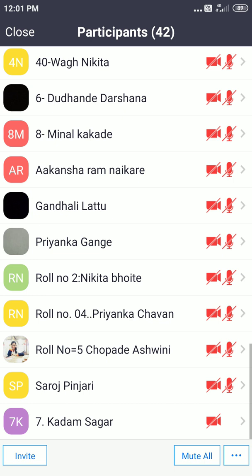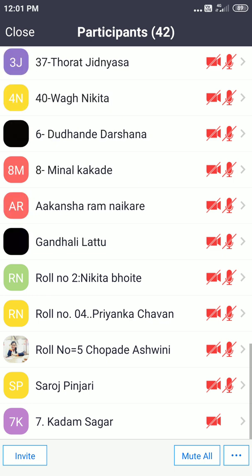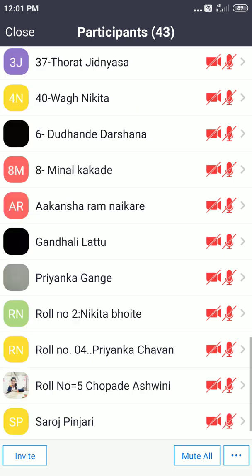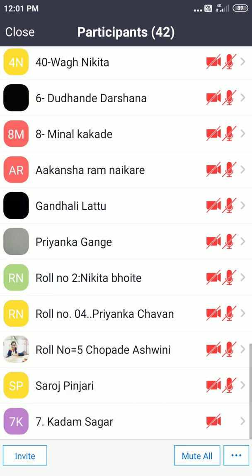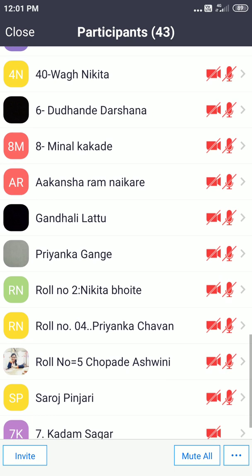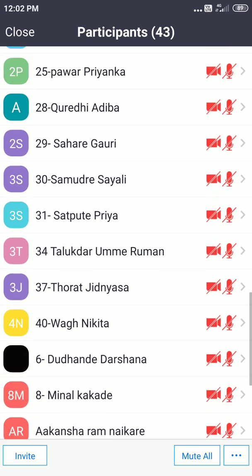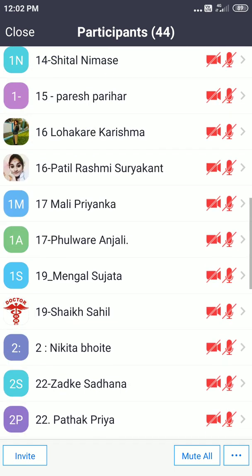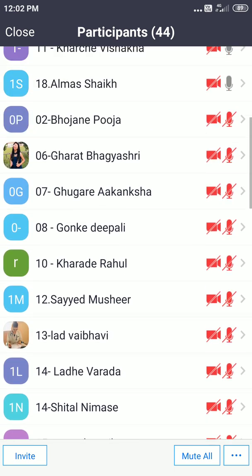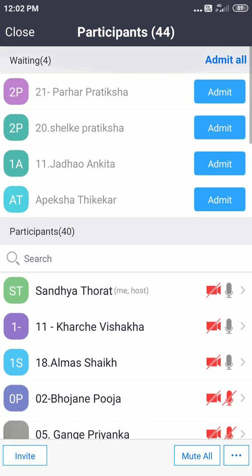Am I audible? Yes. Okay, it's my kind request to all those students who have not entered their roll number first. I can see here Gandhali, Gange Priyanka, Saroj Pinjari. Please write your roll numbers. You can open the participants and please rename yourself right now.